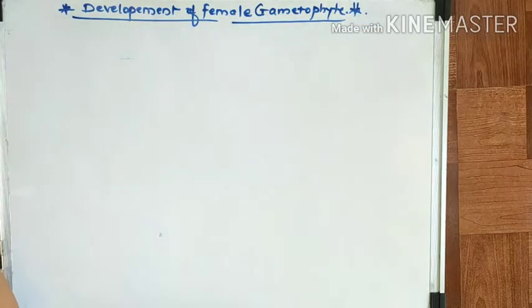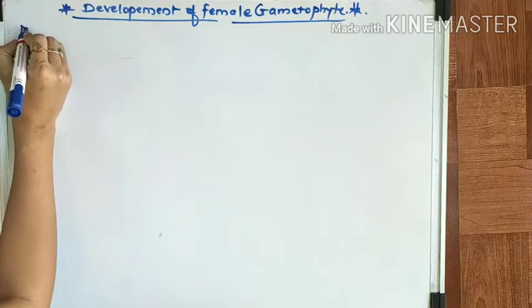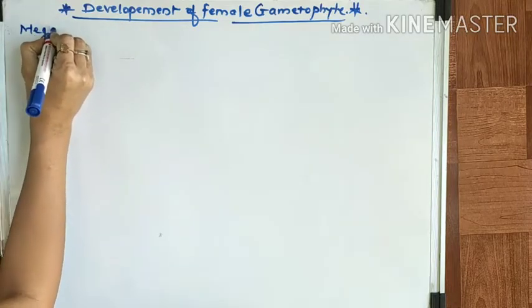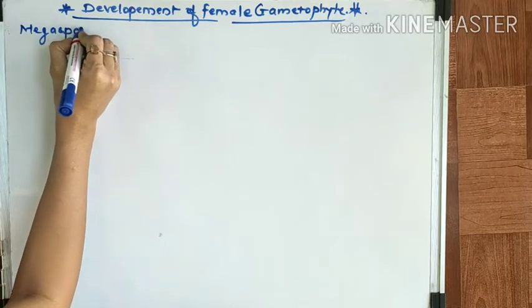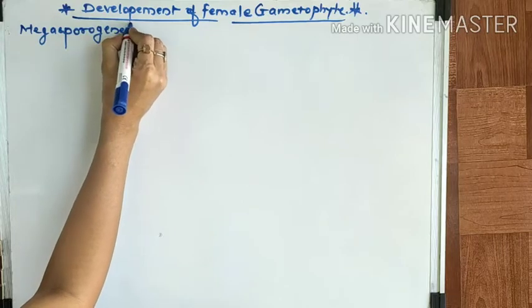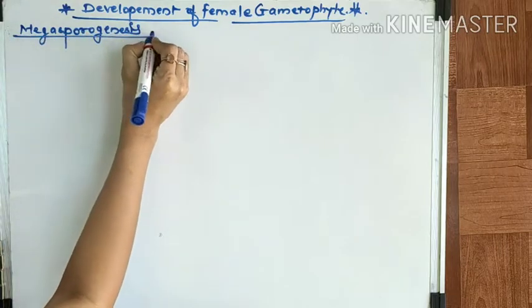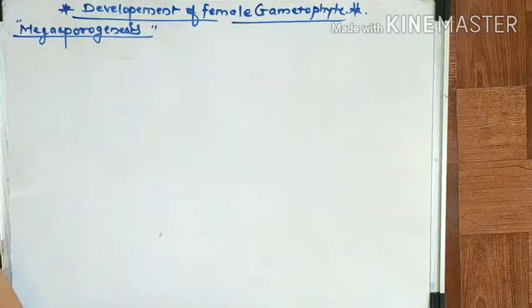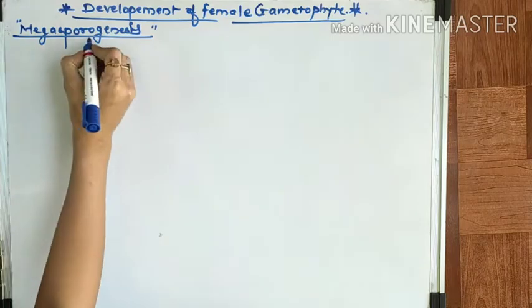Here we are going to study megasporogenesis, right? What do you mean by megasporogenesis?